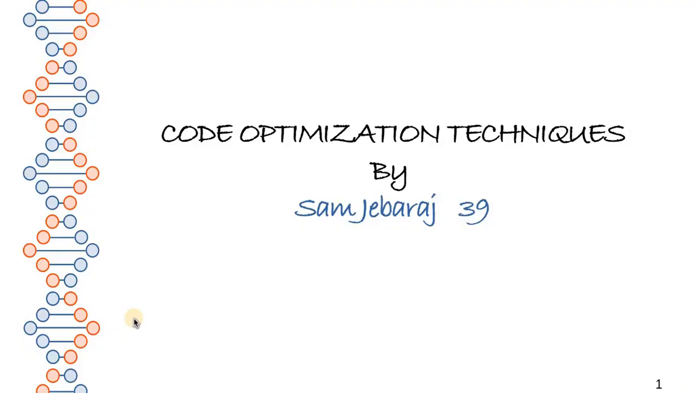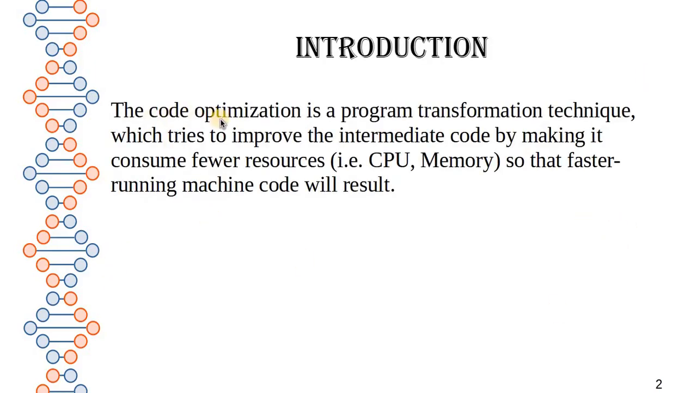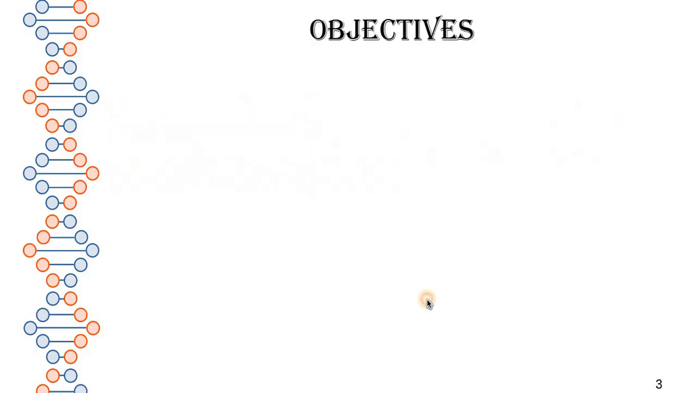The topic given to me is code optimization techniques, like how to do code optimization irrespective of any programming language. So the introduction: code optimization is a program transformation technique which tries to improve the intermediate code by making it consume fewer resources.